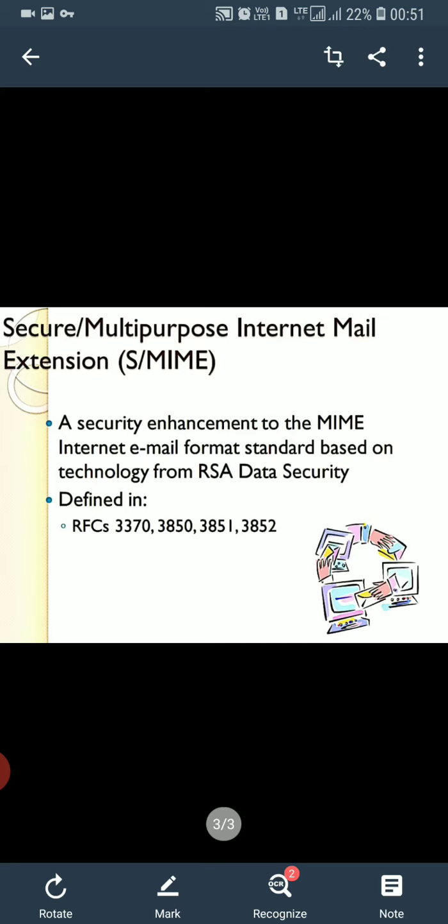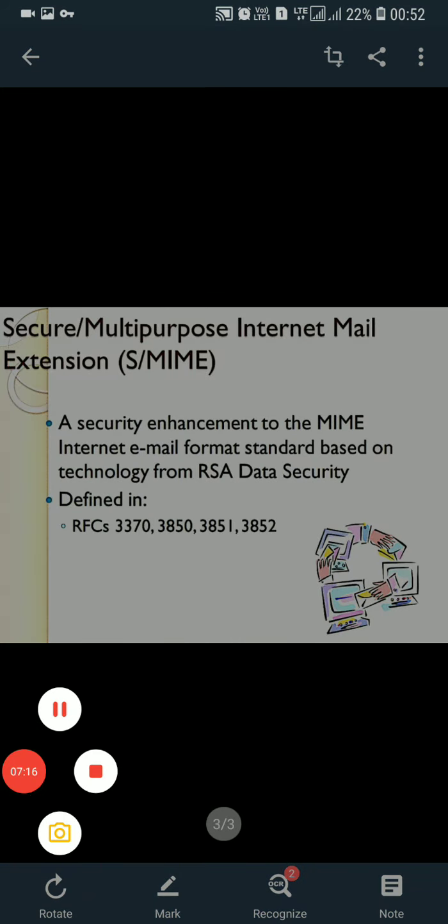S/MIME is an extension of MIME. What is MIME? It is a widely used internet standard for encoding binary files to send them as email attachments over the internet. MIME defines how the body portion of the SMTP message is structured and formatted.